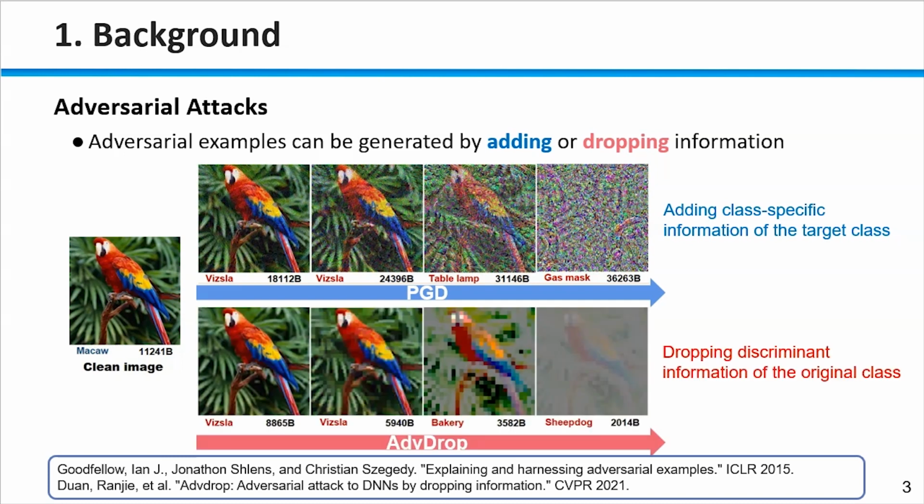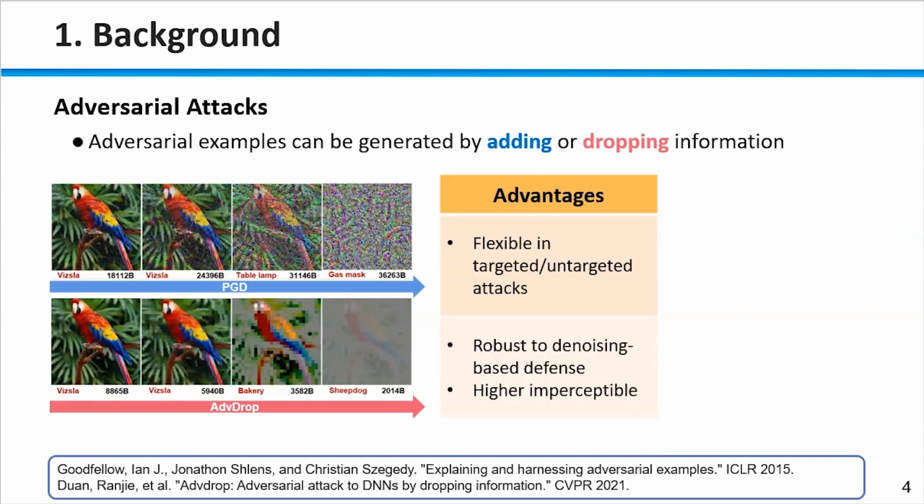But dropping discriminant information of the original class, named addDrop, has also proven able to successfully craft adversarial examples, which provides a new perspective. addDrop learned the quantization table in the JPEG compression framework, leading to dropping information in the frequency domain.